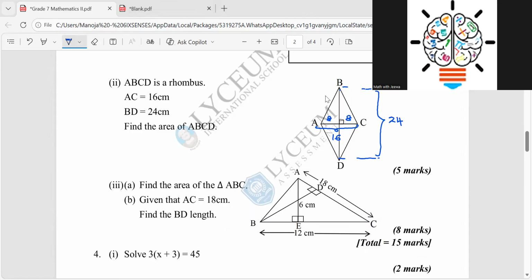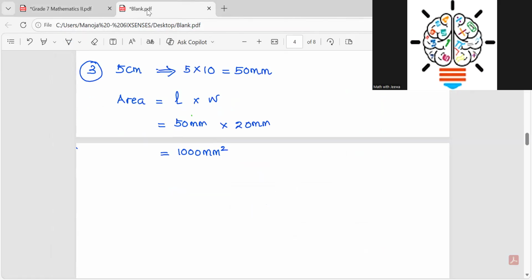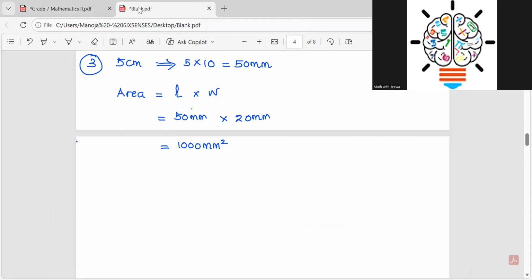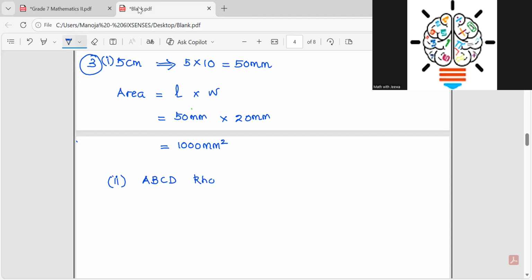Right. So then how am I going to find the area of ABCD? Here you should understand that this is Roman number 2, right? I didn't put the Roman number 1 here. Roman number 1, and then Roman number 2, ABCD, rhombus.